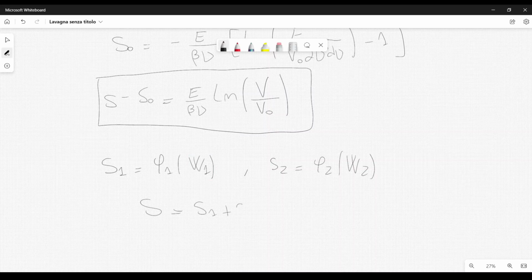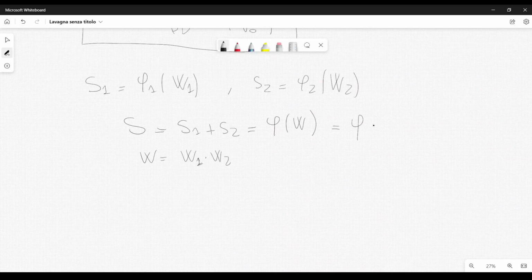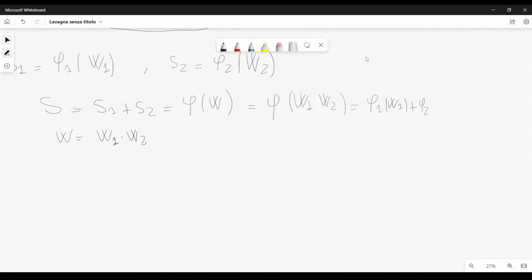S1 plus S2. This will be a function phi of W, but W is equal to W1 times W2 because we have to multiply all the possible combinations of the two subsystems in order to obtain all the possible combinations for the overall system. So phi of W1 times W2 must be equal to phi1 of W1 plus phi2 of W2,